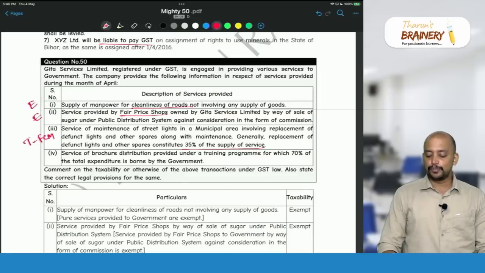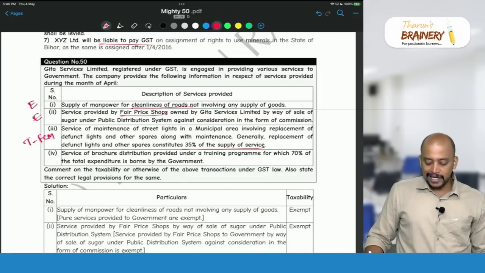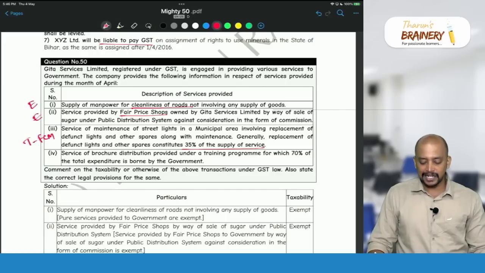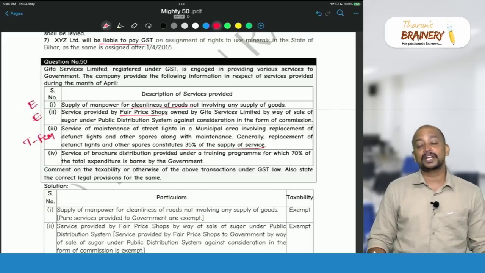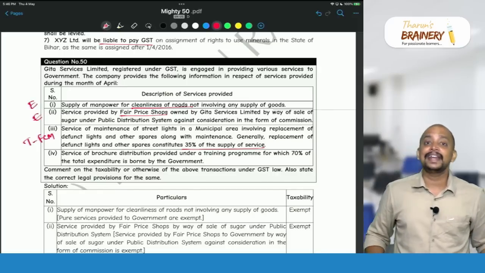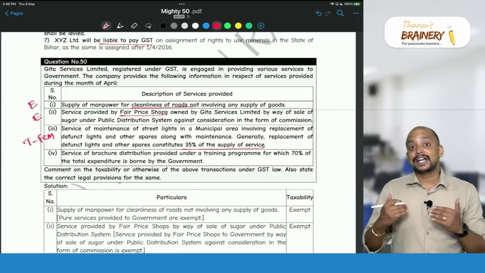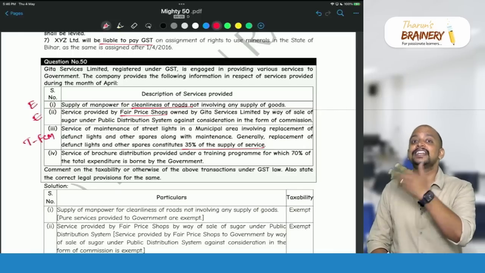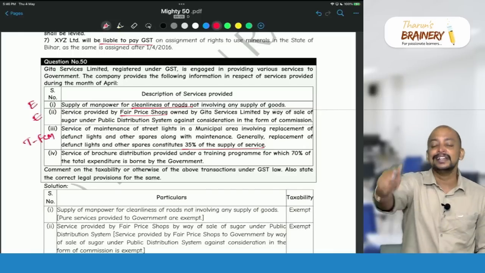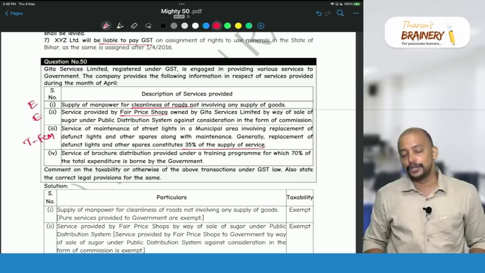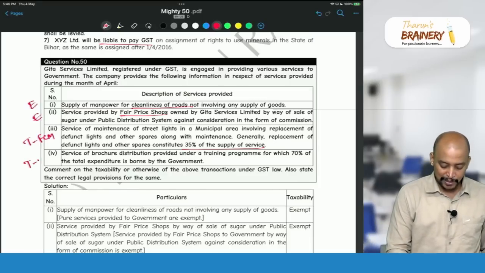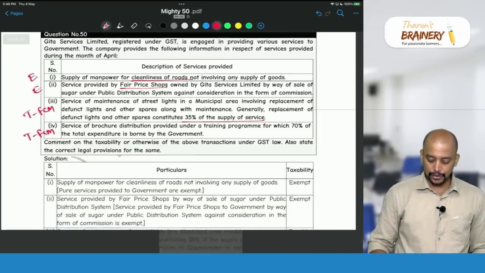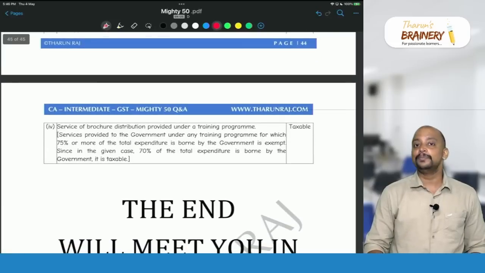Then service of brochure distribution provided under a training program for which 70% of the total expenditure is borne by government. When will it be exempted? Any training expenditure where at least 75% of the expenditure is borne by government, then the training program is exempted. But in this case, is at least 75% borne by government? No. Due to that reason, again it will be taxable under FCM. So first two are exempted and next two will be taxable.